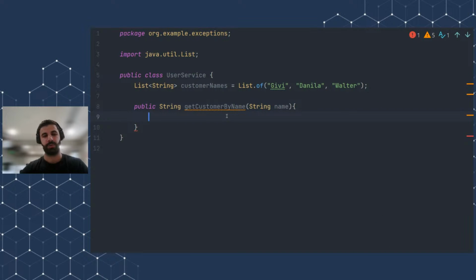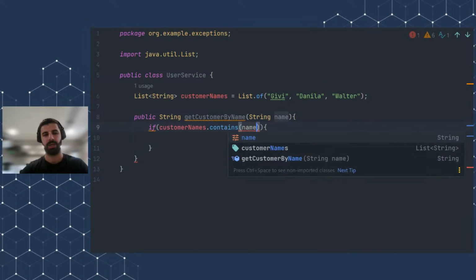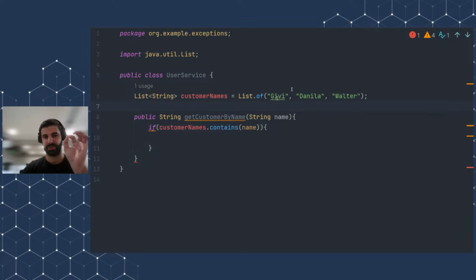And what it will do is that if, for example, customerNames contains the name, if the name is present in the database, but in our example it's just a list, but in reality you will search in the database. And if the name exists in the data, then just return the name. Or you can even write, I don't know, exists or something like that, but they will just return the name.